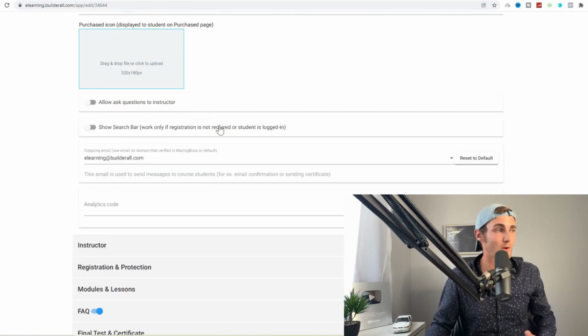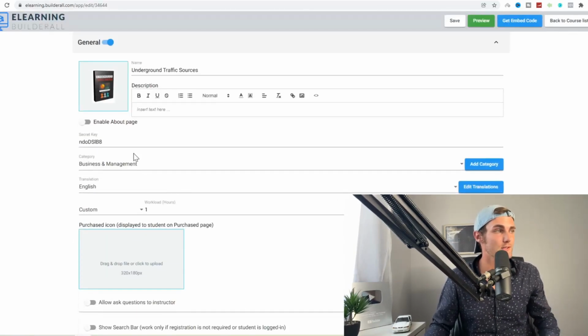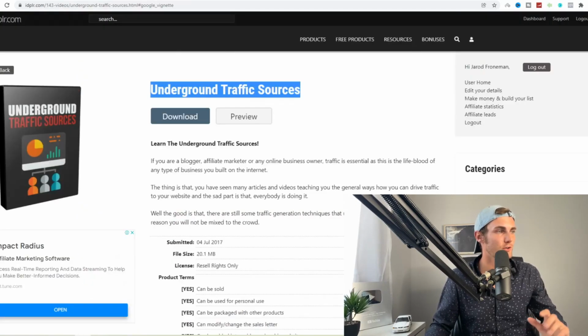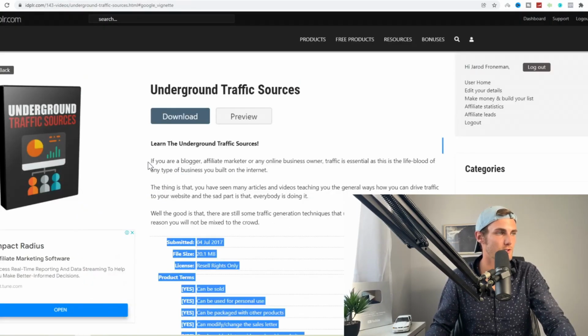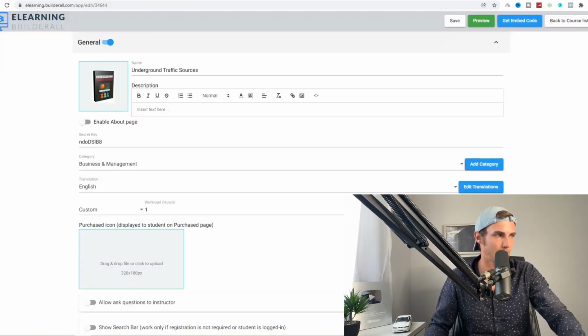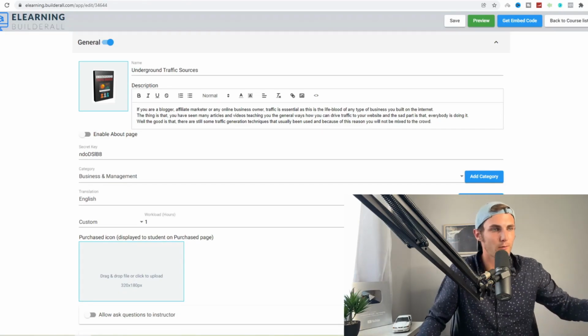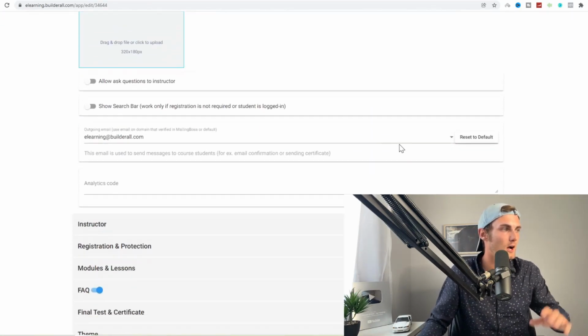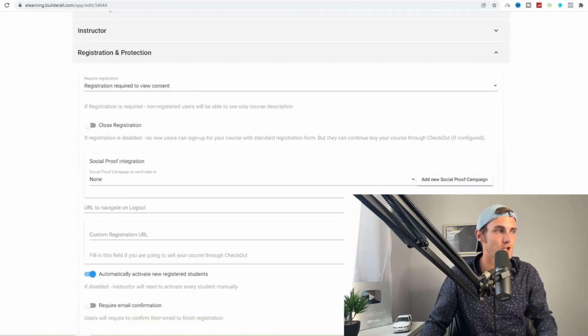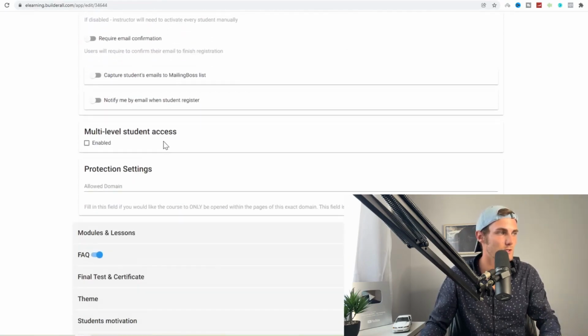Turn off allow ask questions to instructor. You can leave all of this as default. You don't have to worry about any of this. For the course description, you can actually just come over here and copy this description here. Just go right click, copy, come back here and paste this here. So your description is all there for you. It's just a matter of copying and pasting. All of this is perfect for the instructor. You don't have to worry about this. Registration and protection, leave this as default.